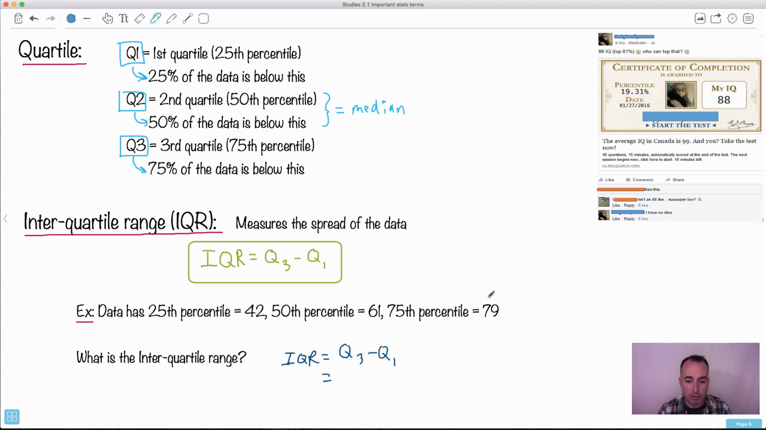We put in Q3. Q3, that's this. The 75th percentile is Q3. And this one right here, this 25th percentile, that's Q1. It's just extra information. The 50th percentile, that's actually the median. So had we been asked for the median, I'd say it's 61. In this case right here, we'll just say 79 minus 42. We can figure that out, right? So this right here, and again, you can do this with a calculator, you can do this by hand, you can do it by thinking about it. But it's 37. So this is how we deal with interquartile range.